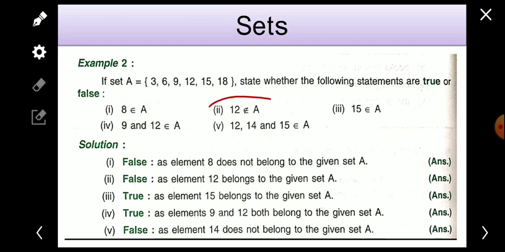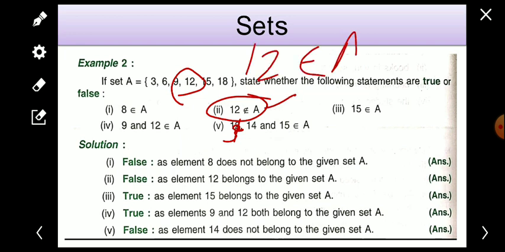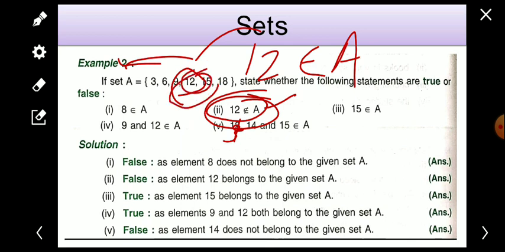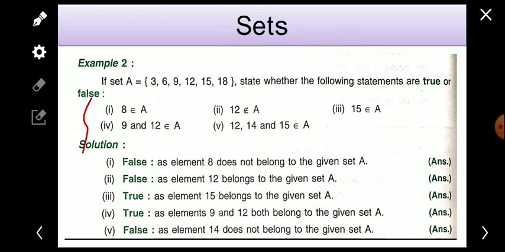Here you will see that 12 does not belong to A. It means that 12 is not a member of A. But we can see that 12 is a member of A, so this is also false. It should be 12 belongs to A, because 12 is a member of set A. But here it says does not belong, which means it is wrong, because it is a member of set A, as we can see here. So like this you will do these questions.